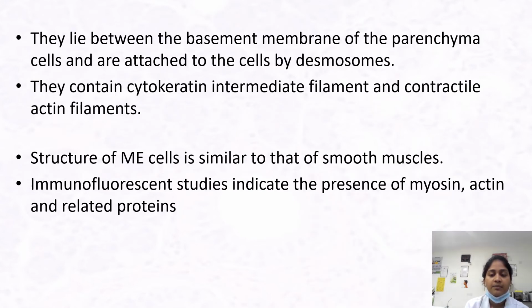They lie between the basement membrane and the parenchymal cells and are attached to the cells by desmosomes. They contain cytokeratin intermediate filaments and contractile actin filaments. The structure of the myoepithelial cells is similar to that of smooth muscle. Immunofluorescence studies indicate the presence of myosin, actin, and related proteins.